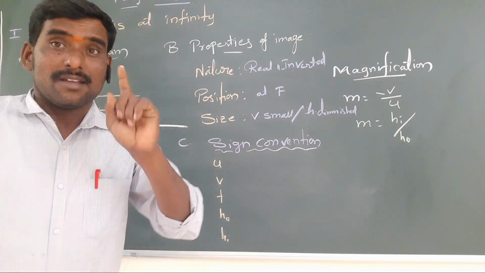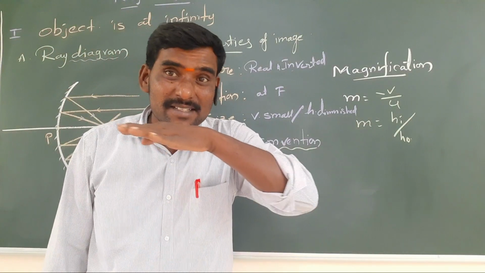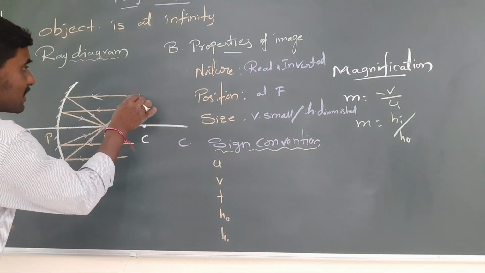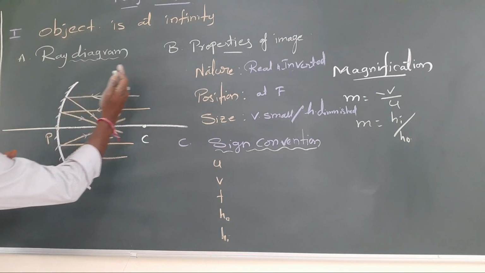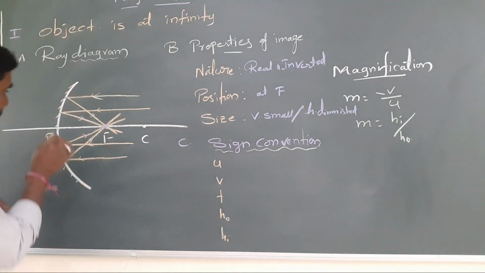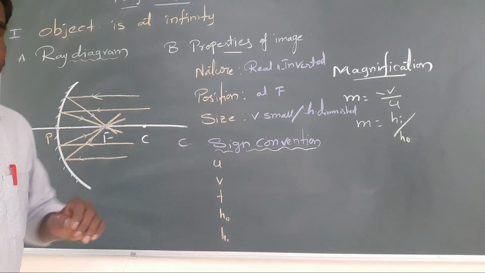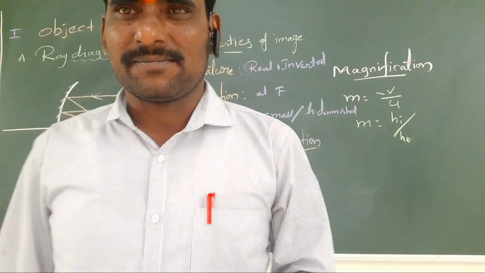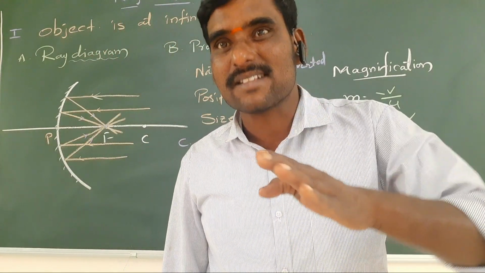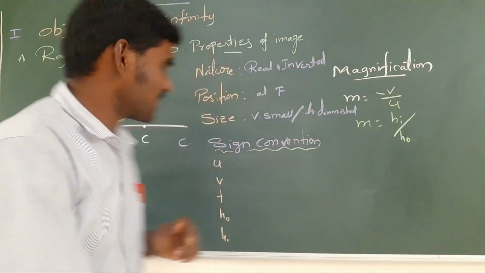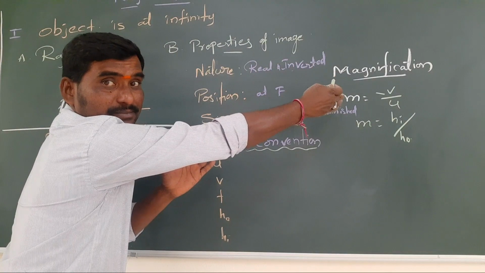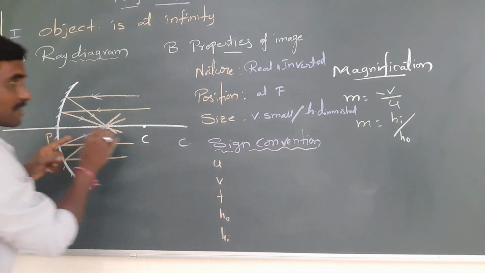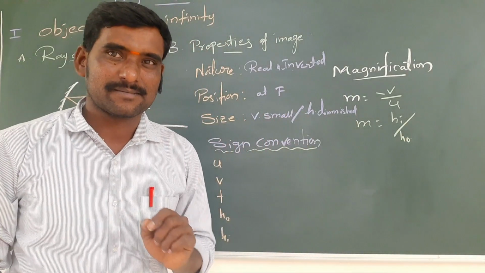Number 2. If the distance is measured in the direction of the incident light, it is taken as positive. That means this is the incident light, it is going like this. If you measure in this direction, it is taken as positive, from the pole to the back. Third point, if the distance is measured opposite to the incident light, then it is taken as negative. Opposite is negative. For example, see, the object is here, and the incident ray is going like this. We have to measure from the pole to there, so it is negative, the opposite way of measuring.